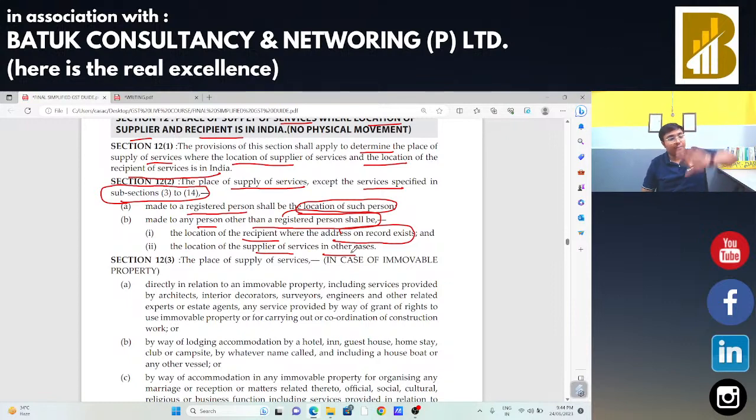Okay, in today's session we started from section 18, that is apportionment of credit in various situations. First situation was when the turnover limit has crossed and due to that I want to take the registration. Second situation, voluntary registration. Third situation, composition taxable person to regular scheme. Fourth situation, exempted person to taxable person. Then we discussed section 18 subsection 4, where the taxable supply is converted into exempted supply, and that regular person is going for the exempted supply.